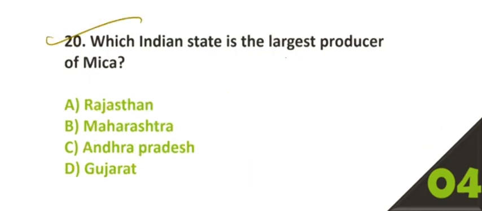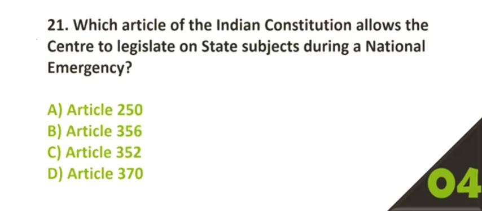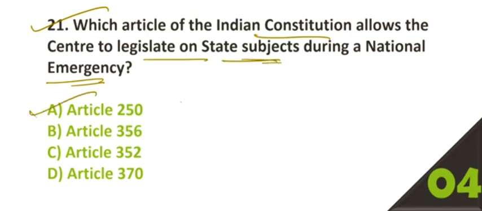20. Which Indian state is the largest producer of mica? Option number C, Andhra Pradesh is the correct answer. 21. Which article of the Indian Constitution allows the centre to legislate on state subjects during a national emergency? So option number A is the correct answer, Article 250.